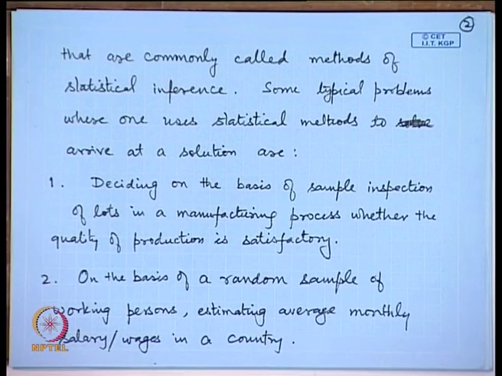Some typical problems where one uses statistical methods to arrive at a solution are deciding, on the basis of sample inspection of lots in a manufacturing process, whether the quality of the product is satisfactory. Consider a factory where certain kinds of nuts and bolts are being produced.